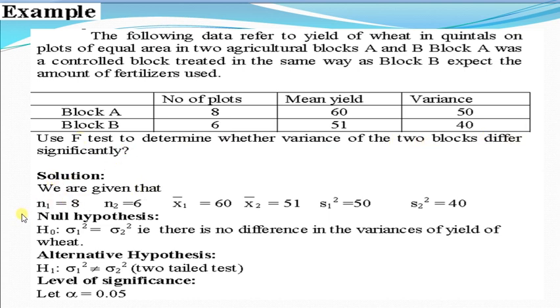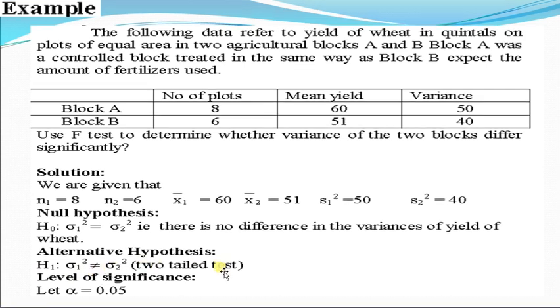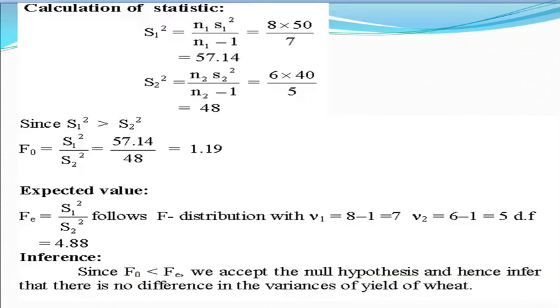Here already given n1 is equal to 8, n2 is equal to 6, x1 bar is 60, x2 bar is 51, s1 square is 50, s2 square is 40. Here s1 square is greater than s2 square, and the null hypothesis which we establish here, H0: sigma1 square is equal to sigma2 square, that is there is no difference in the variances of the yield of wheat. And alternative hypothesis, H1: sigma1 square is not equal to sigma2 square, that is a two-tailed test, and level of significance is 0.05.